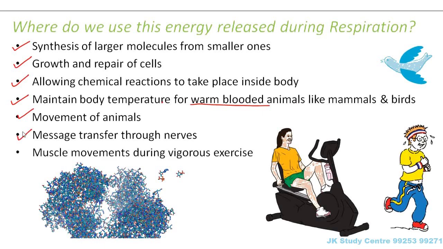Muscle movements during vigorous exercise, as we saw in the case of anaerobic respiration, when there is too much movement, too much energy is needed. And that is where we say that plants need less energy when compared to animals. That's because plants do not move from one place to another. So a lot of energy is saved there, whereas animals keep moving from one place to another. They run, they jump, they walk. All these things need extra energy.